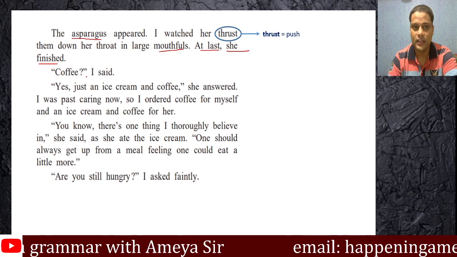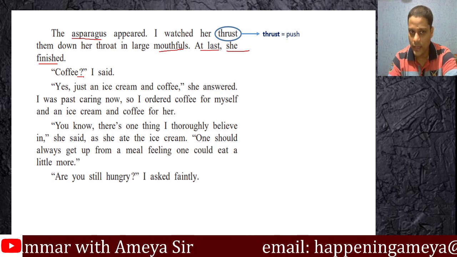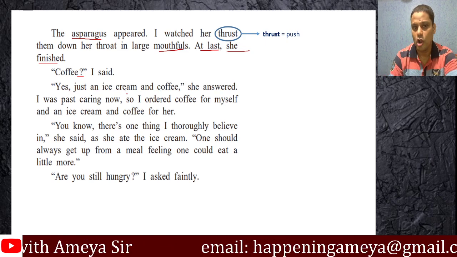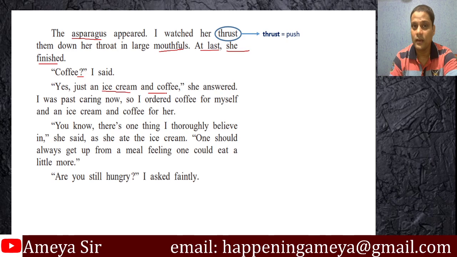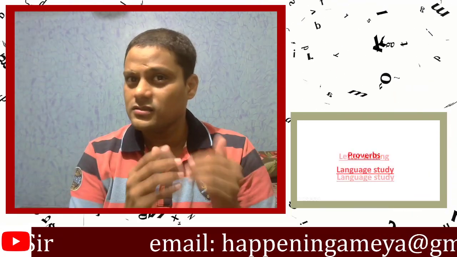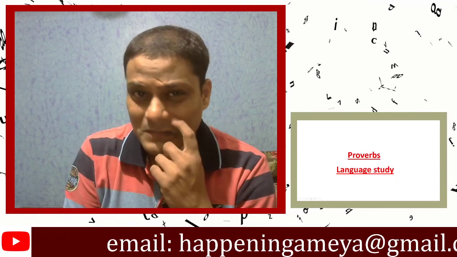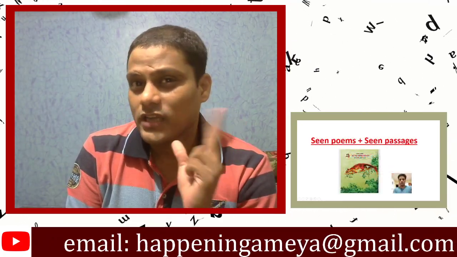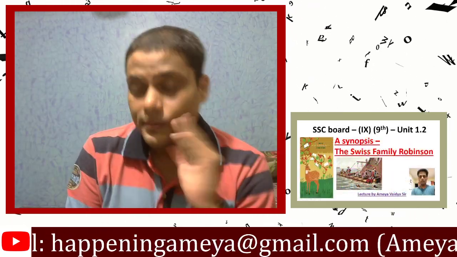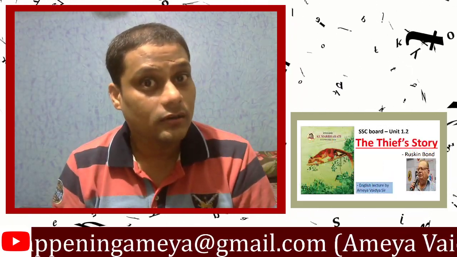Coffee? I said. Now that's also a question. Coffee? Would you like to have? Yeah. She said yes. Just an ice cream and coffee. Oh, ice cream and coffee. Now this definitely makes us recall everything. Salmon. Then I guess it was a caviar. There was asparagus. Now she wants coffee. She wants ice cream to go with it.